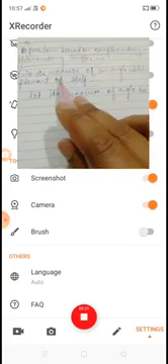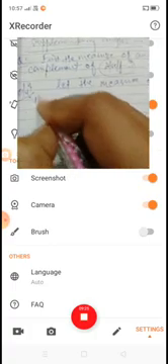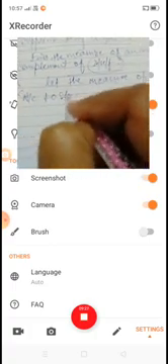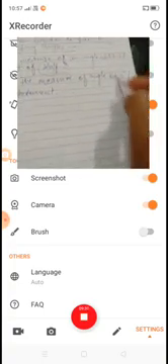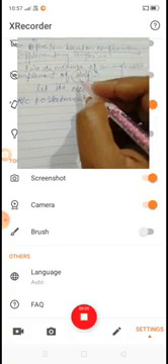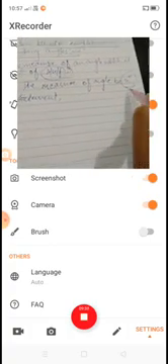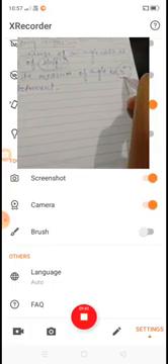According to the question, the angle is the complement of itself, that is the sum of x and x itself is equal to 90 degrees.